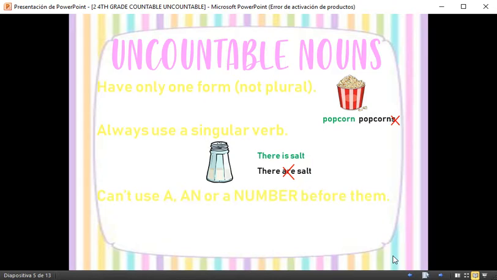And the other characteristic, can't use a, an, or a number before them. So we can't count these ones. For example, it's correct to say water, but it's not correct to say a water or two water. That's incorrect, okay?